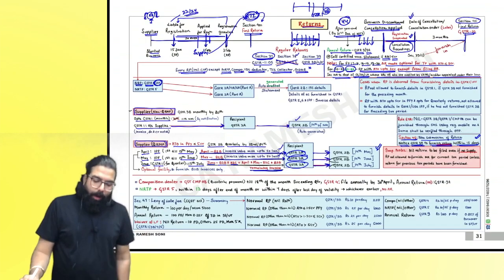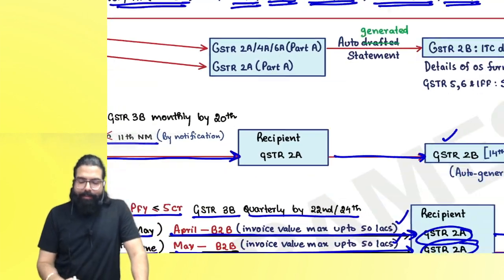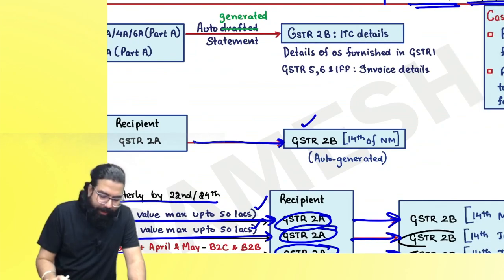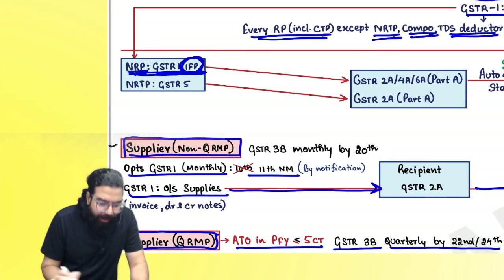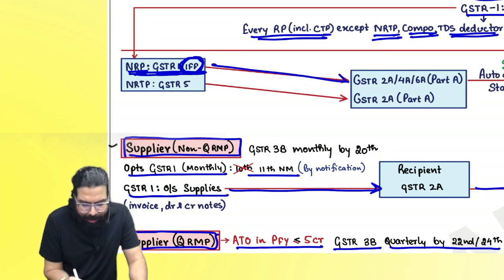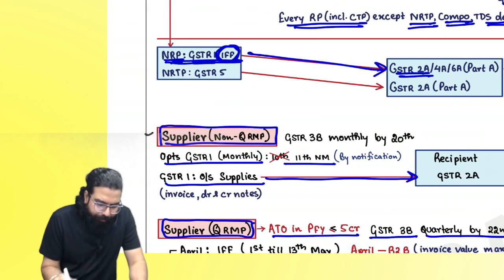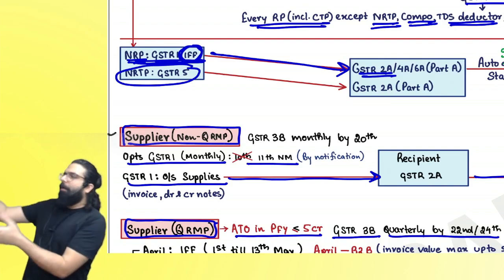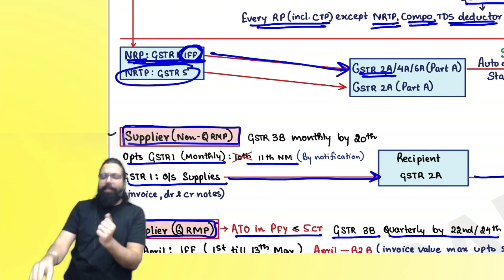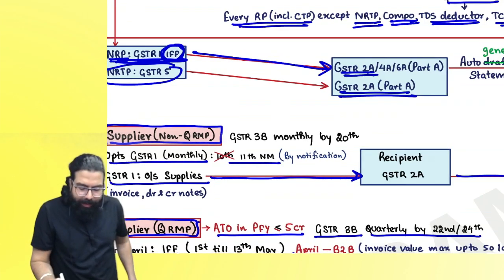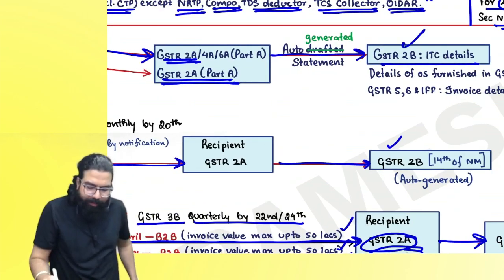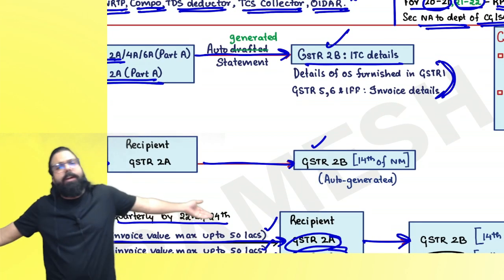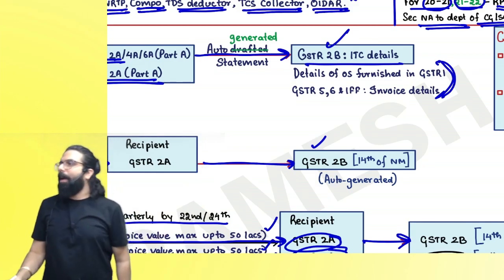Now listen, sir, in GSTR 2B, what are the details that come? Listen, GSTR 1 and invoice furnishing facility details go into GSTR 2A, correct, everyone? Then NRTP, remember, non-resident taxable person, he will file his GSTR 5, and it will also come in your GSTR 2A. And from GSTR 2A what will be created, everyone? GSTR 2B, and whatever appears in your GSTR 2B, you will be able to take the credit. Can I go ahead, everyone?